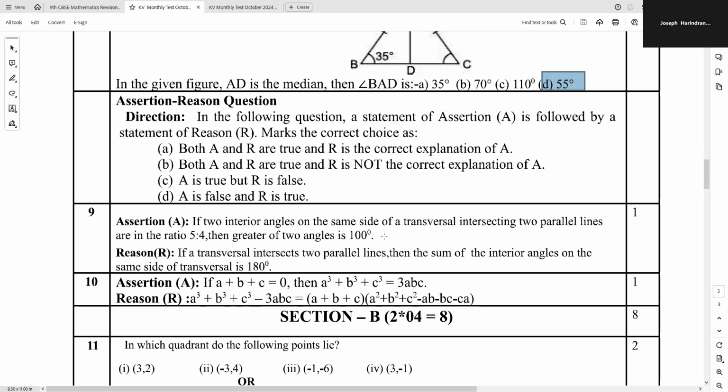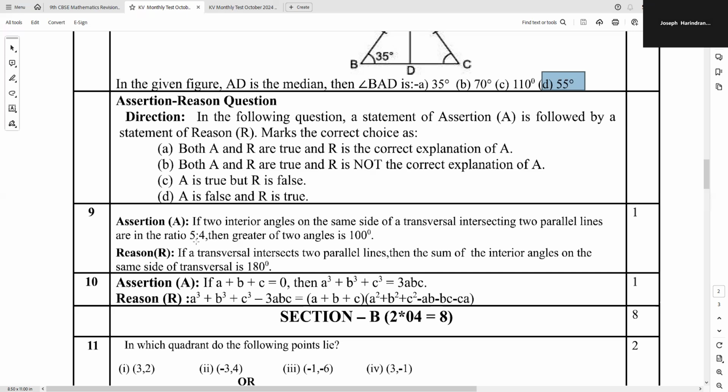What is the meaning of this? The statement: the interior angles on the same side of the transversal, the sum of these angles should be equal to 180 degrees. They are also known as co-interior angles. So the sum is equal to 180 degrees. Therefore, what will be the result? Nine x is equal to 180, x is equal to 20.